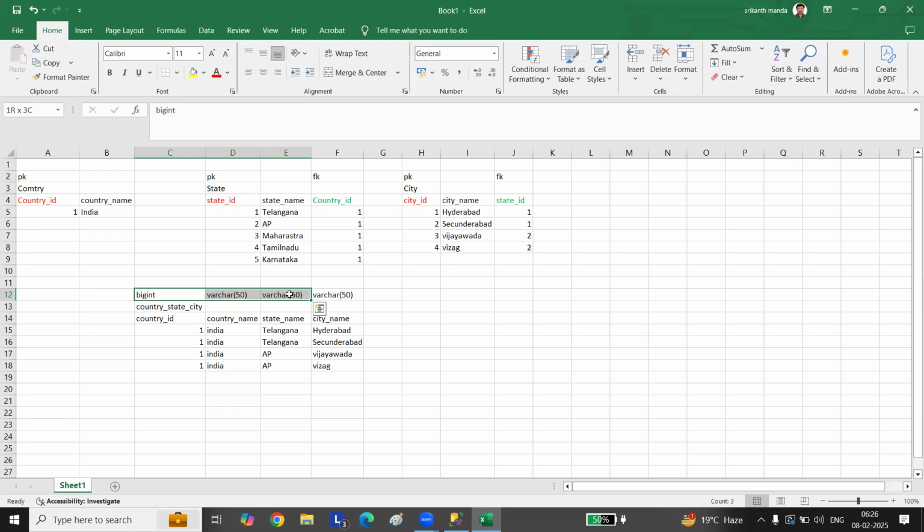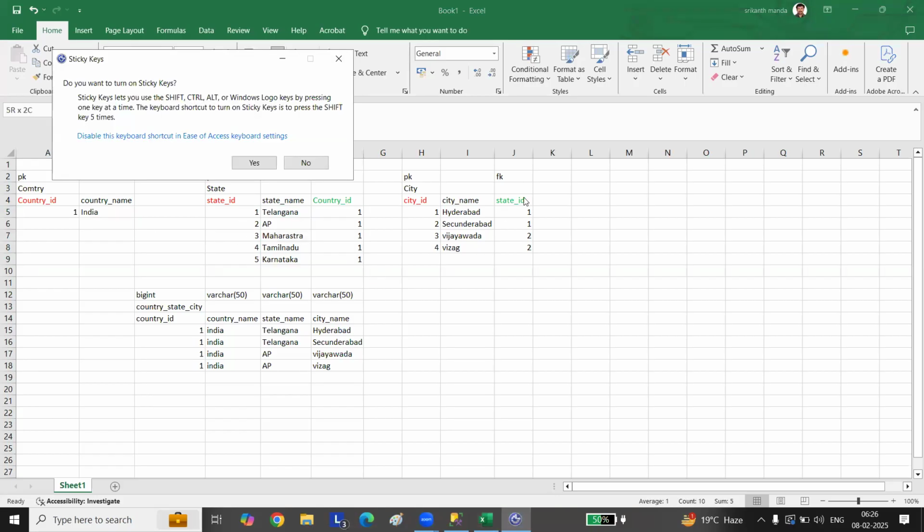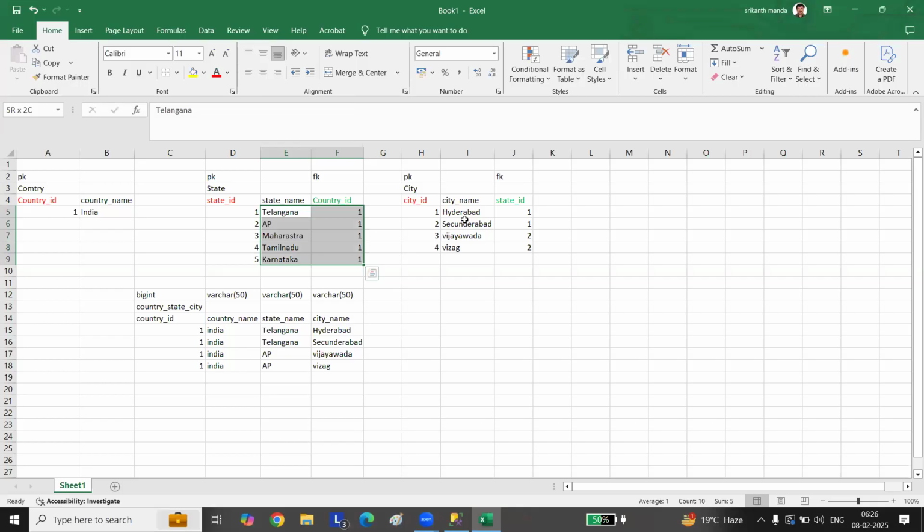So to avoid that, I have created separate tables. In the country table, you'll have only one unique record for each country name. State, you have got here, and city, you have got unique records. But this duplicate data is getting removed using this parent, child, sub-child, right?